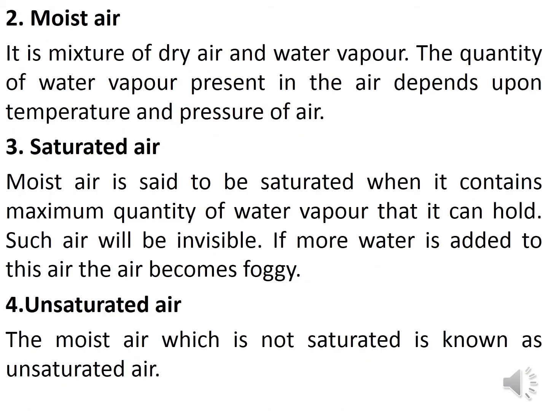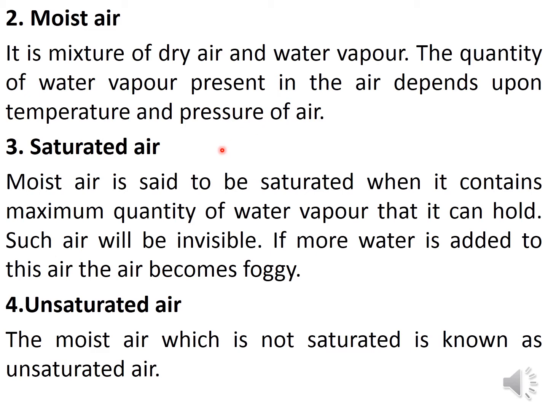Next we will see moist air, the mixture of dry air and water vapor. Very simple things are there. The quantity of water vapor present in the air depends on the temperature and pressure of the air. So if there is some moisture present in that air, then that air is called moist air. If the water vapor or the moisture present in that air is zero, then it is called dry air.